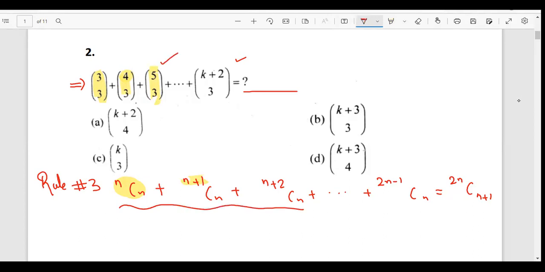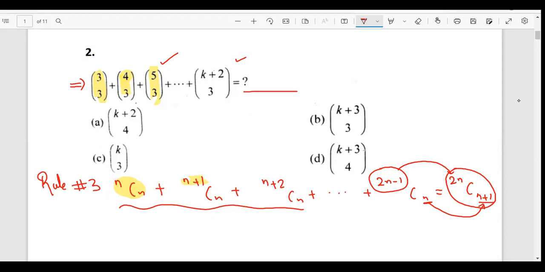And then the rule says whenever you have this scenario, at the end you are going to get 2nC(n+1). What is 2n? 2n is basically one more than this number. Whatever number you would have over here, the sum would be one more than this number, and then one more than this number as well. So this is converted to 2n, and this is converted to n plus 1. This is the rule. Now I am going to compare my situation with the rule.